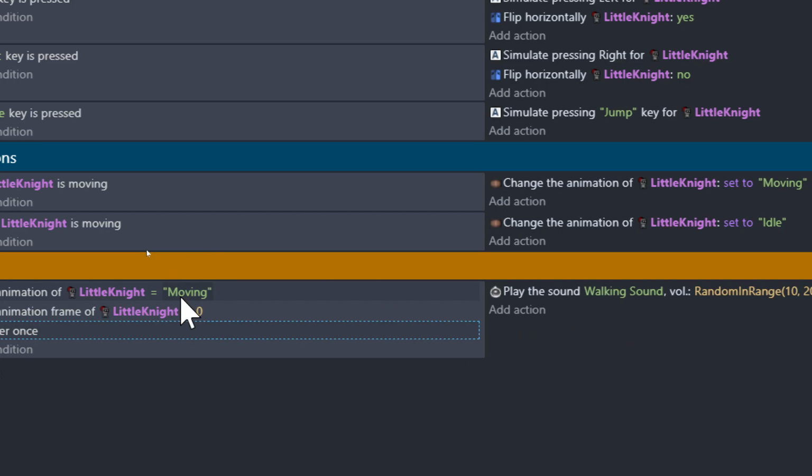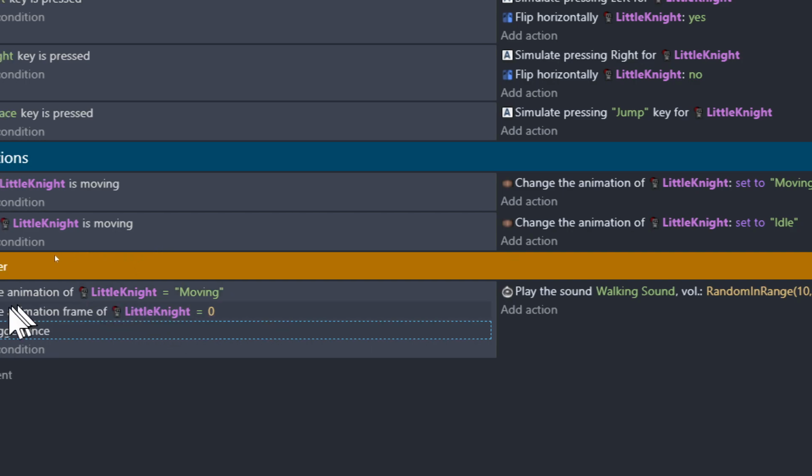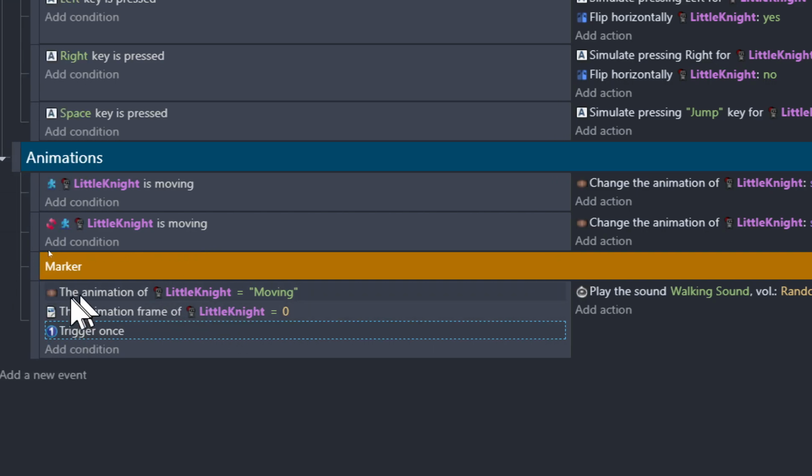And before you ask why the heck that was making a weird sound to begin with, well, if you think about it, was the animation playing? Yes. Was the frame 0? Yes. But for how long was the frame 0? At the beginning, we changed the animation speed.